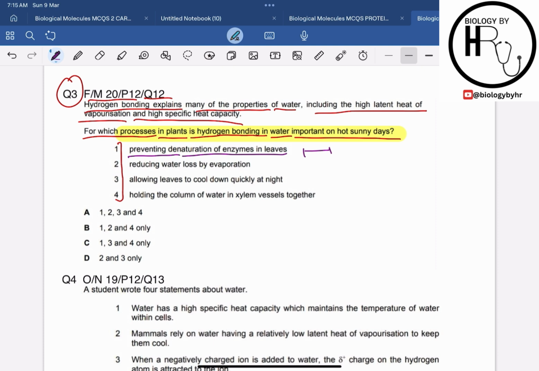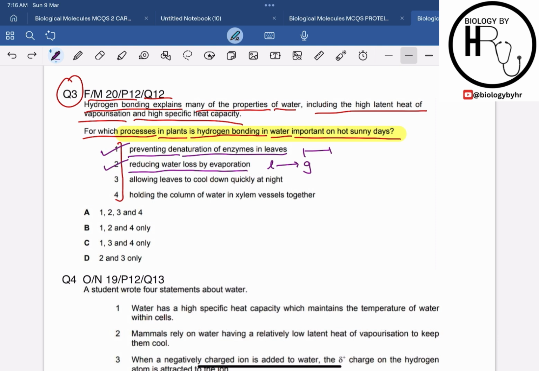Then statement 2 says reducing water loss by evaporation. You know that the hydrogen bonding gives a high latent heat of vaporization as well, which means that a large amount of heat is required to convert the water from the liquid to the gas state. This slows down the water loss because each water molecule that evaporates removes a lot of heat energy, preventing excessive evaporation. So statement 2 is also correct.